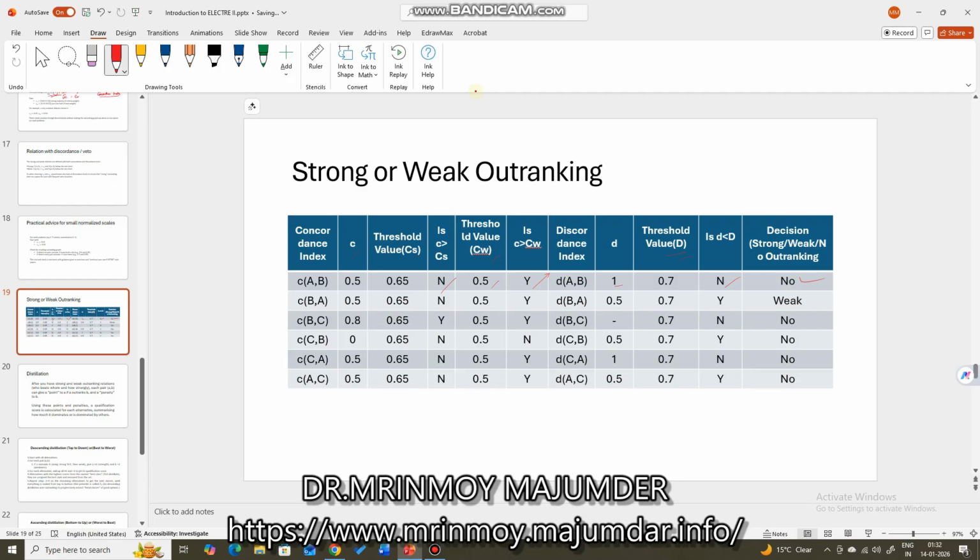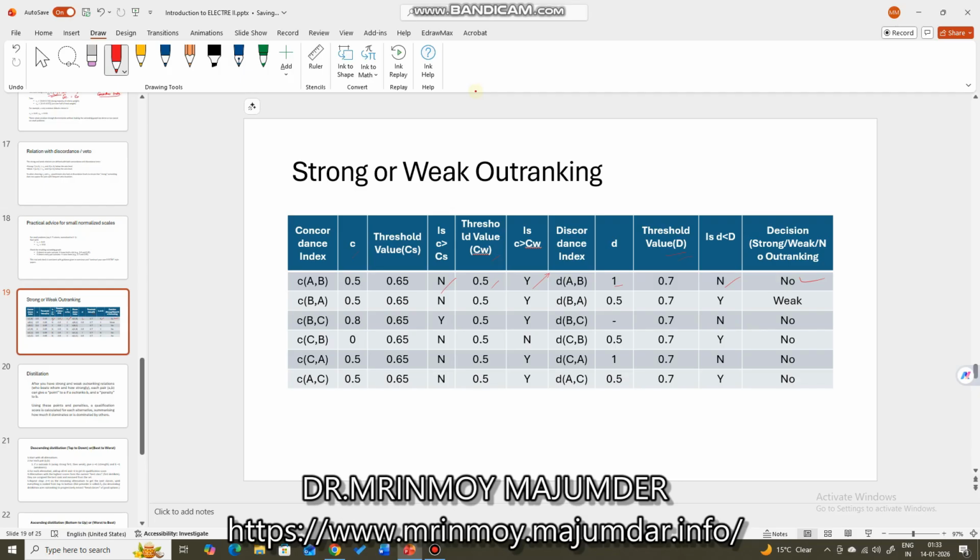So this ELECTRE method is like that only. Even if in case of concordance A outranks B, but discordance can veto that decision, penalize that decision, if the discordance index value is not less than the threshold value of D. Threshold value of D means strong D.